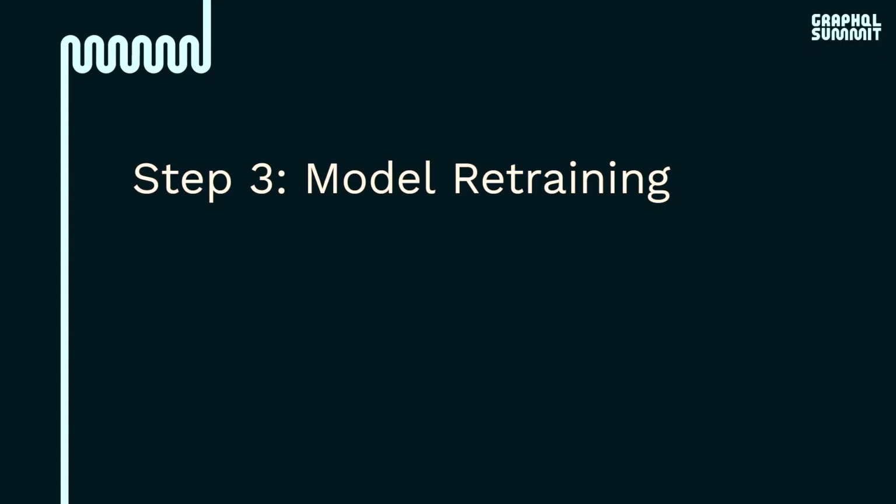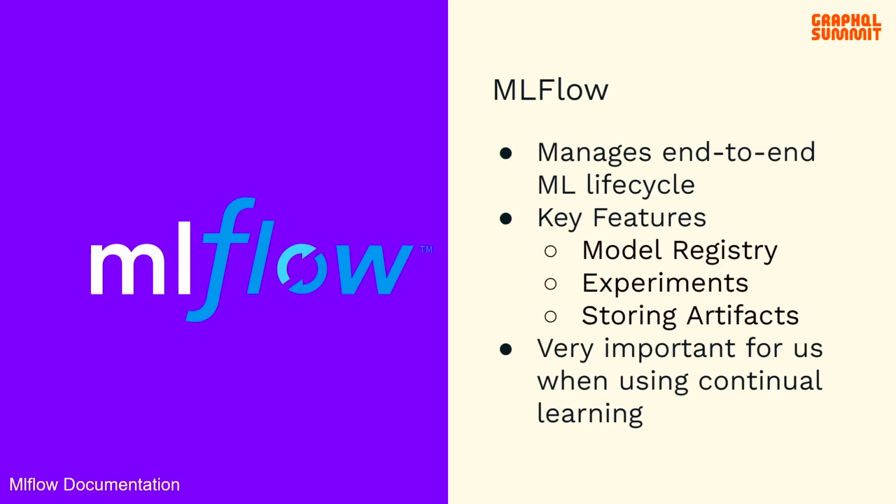So the next step is model retraining. If we have a trigger, we can move on to model retraining. But first, we need to introduce the very last tool of this process, MLflow. MLflow is a platform that manages the machine learning lifecycle. The main features of MLflow are our model registry, which is a central hub that records all of our models, making it easy to access and manage them, and experiments, which allow us to run and track different model experiments, such as training or evaluating.